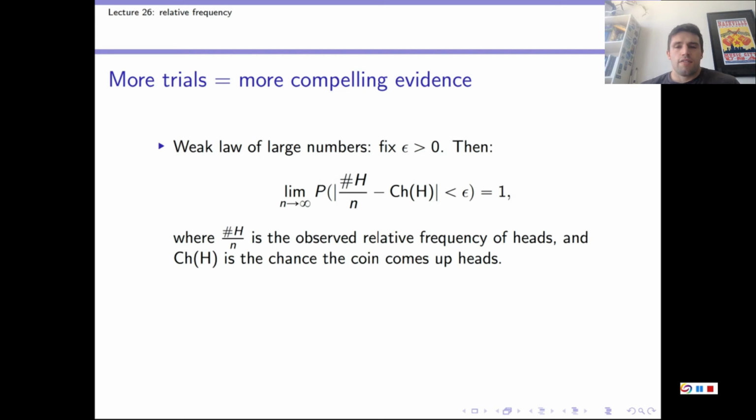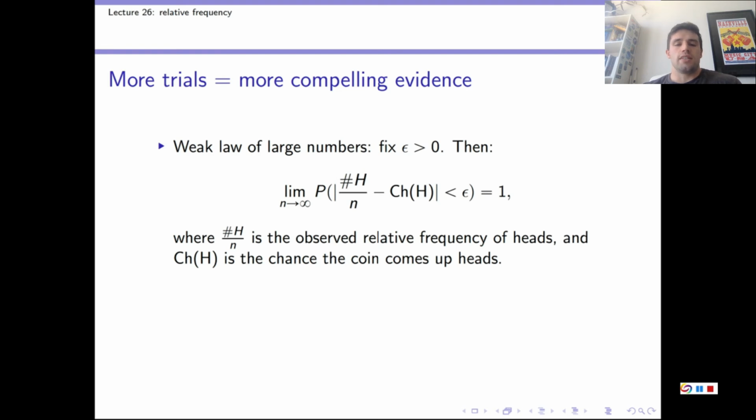It says, fix any epsilon greater than 0, then the limit as n goes to infinity of your degree of belief that the absolute difference between the observed relative frequency of heads and the chance of heads is less than epsilon equals 1. Now we can unpack this a little bit. Because this works for any epsilon bigger than 0, the idea is that we consider tiny values of epsilon, so stuff very close to 0. So we can take epsilon as close to 0 as we like.